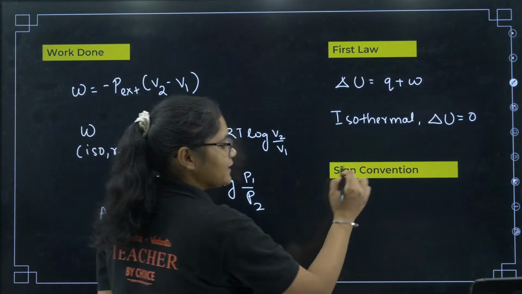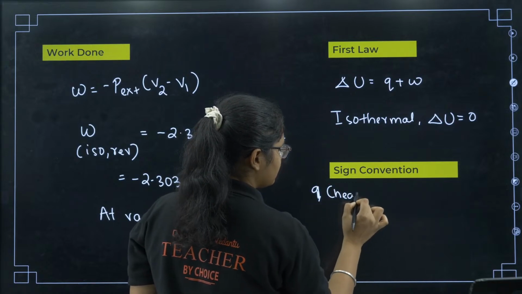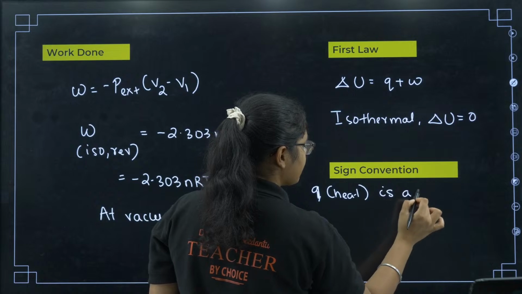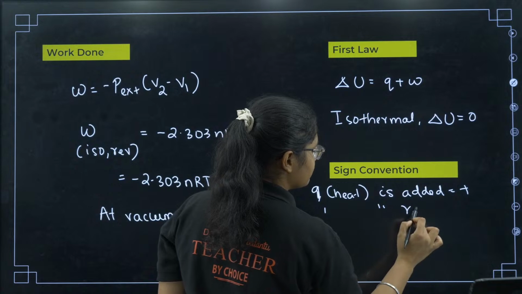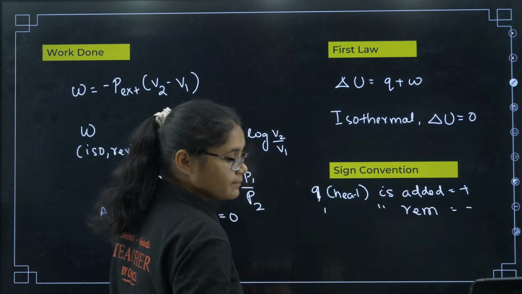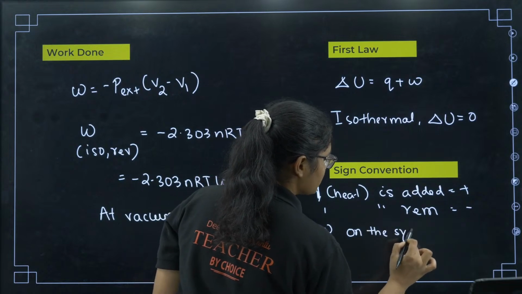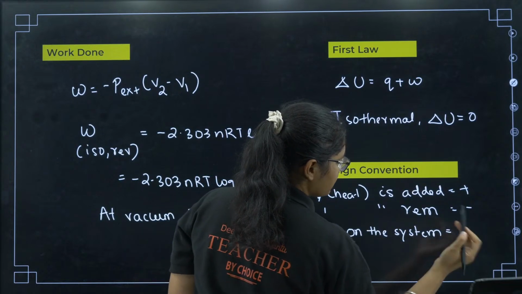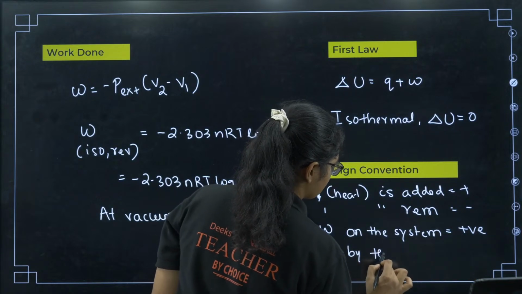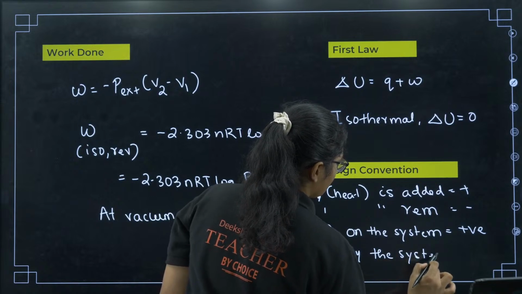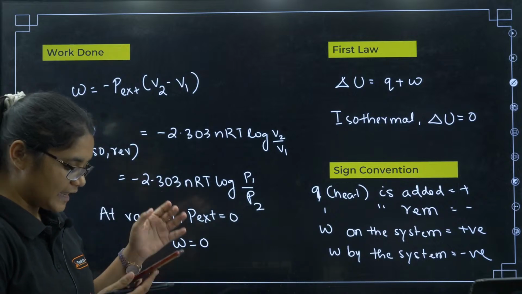Clear? Now the sign convention. Q stands for heat. If heat is added, then we will have a positive sign. If heat is removed, then we will have a negative sign. Similarly, if work is done on the system, then it will be positive, and if work is done by the system, then it will be negative. Clear? These are the sign conventions.